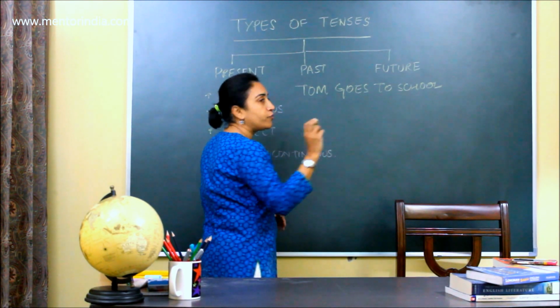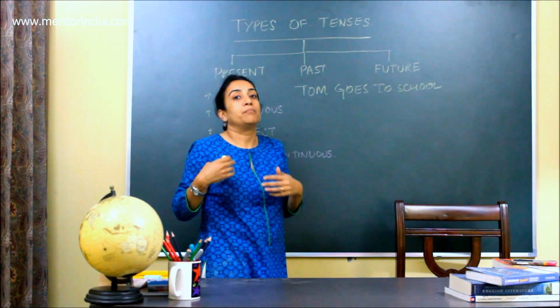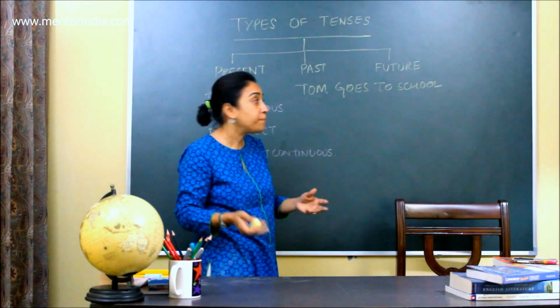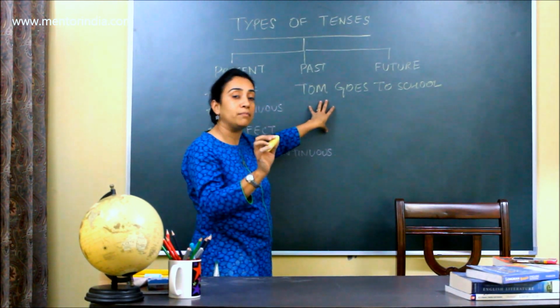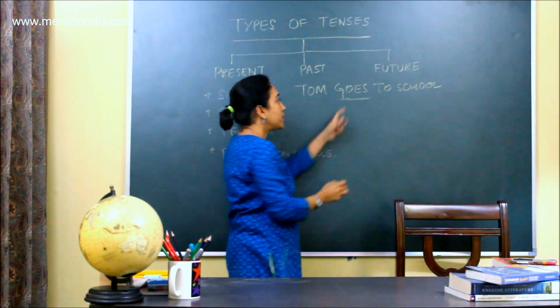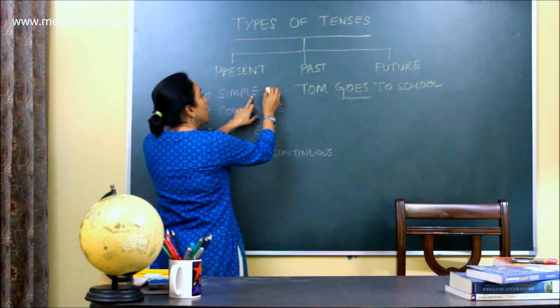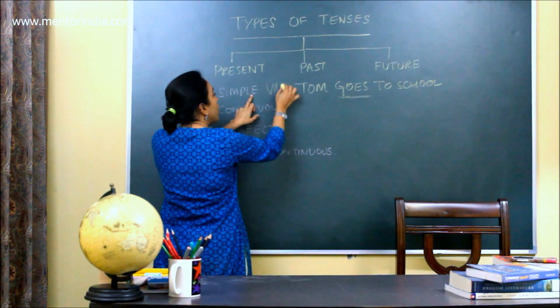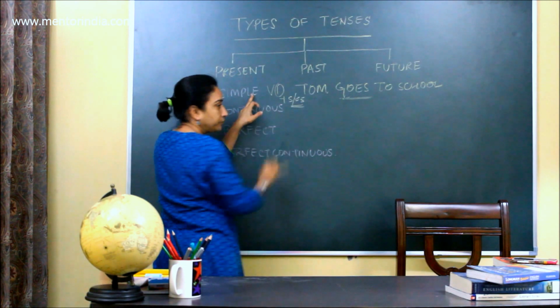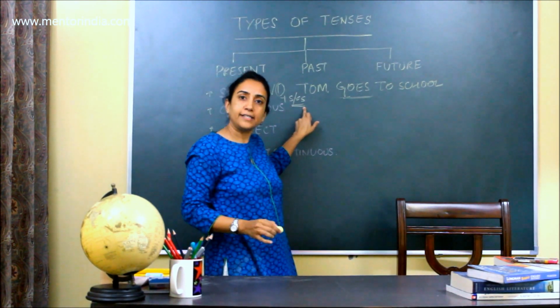Now the only way we can tell the person that we're speaking to, or if we are writing to the reader, what we mean or what time that we are referring to, is with the verb form. Now here in present simple, we would use the first form of the verb plus s or es. Now what do I mean with s or es?